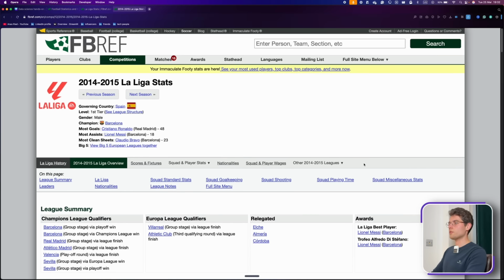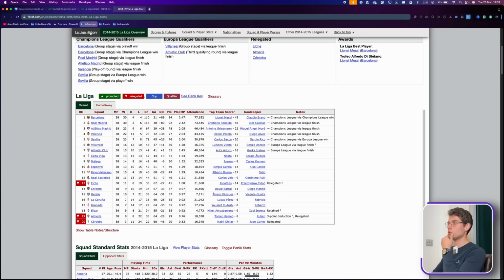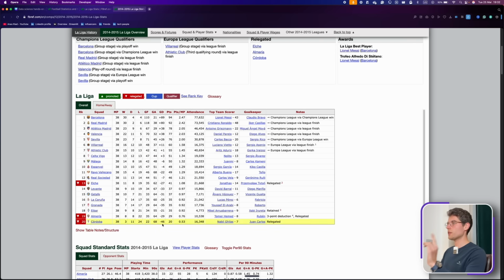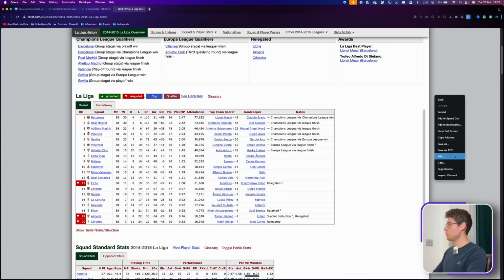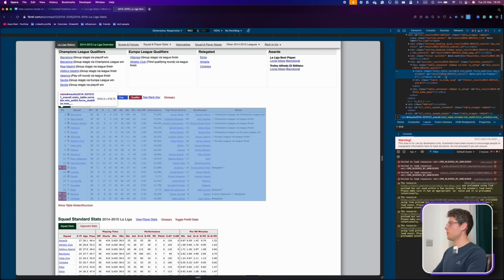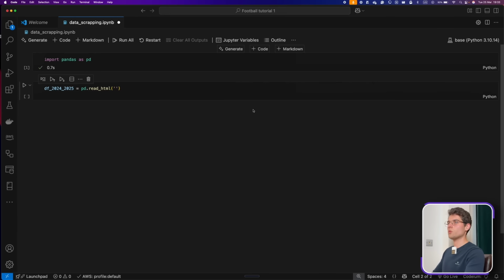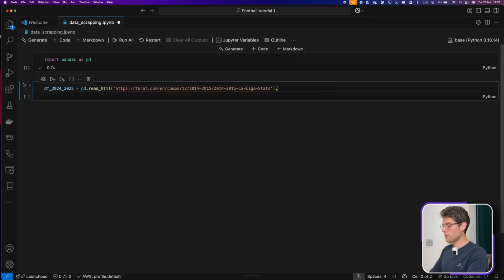All right, so this is the one. In this link here, we have the 2014-2015 season, the first one that we're gonna start with. And here we can see the table that we have. We do the same thing. We do inspect, go and get the table. Here it is, we have the ID and we have the link. So the link is important to start with first. So we do this and we're gonna put in the link. Then we're just gonna add attributes. And the attribute is the ID that we saw on the website.